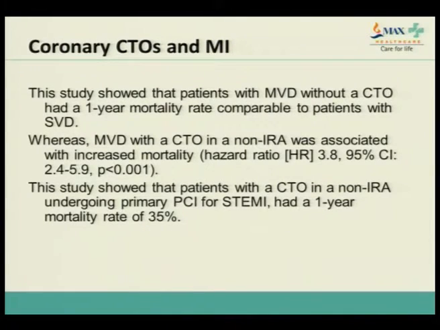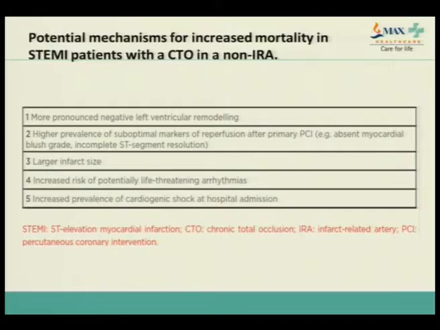So this study showed that with multi-vessel disease without any kind of CTO, the survival was as good as in a patient having MI with single vessel disease. But those who had a CTO in the non-infarct related vessel and suffered an MI and underwent a primary PCI, their mortality at 1 year was around 35%. So quite significantly increased. Now, what are the potential causes which increase the mortality in people who have a concurrent CTO in a non-infarct related artery?